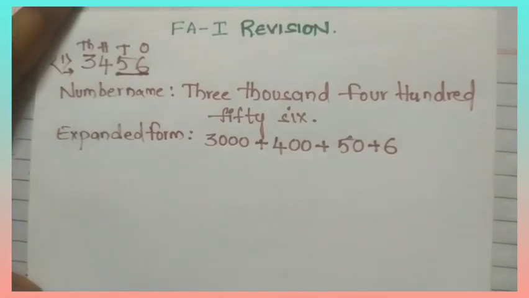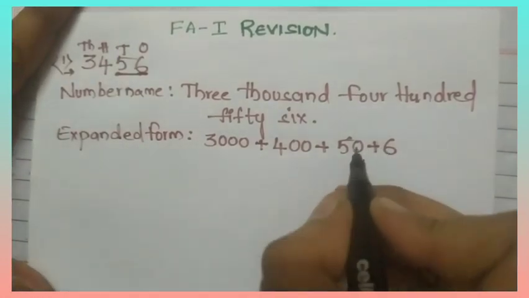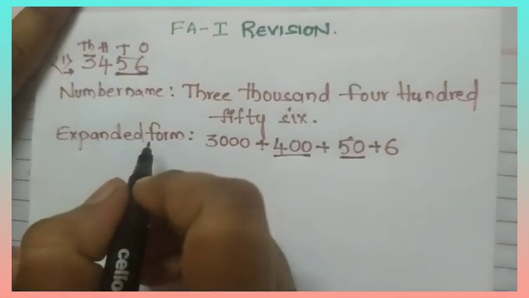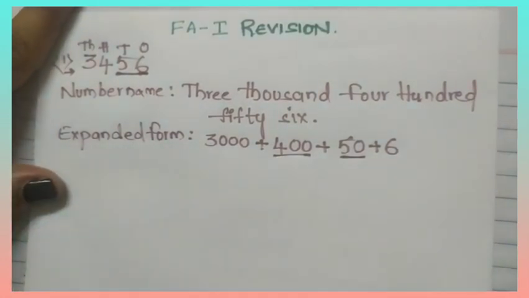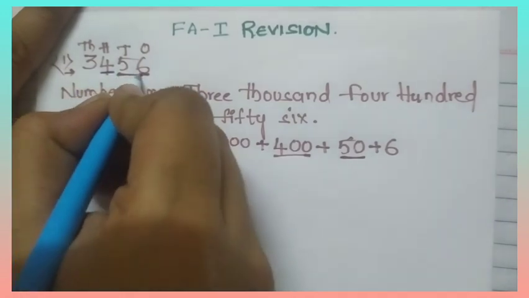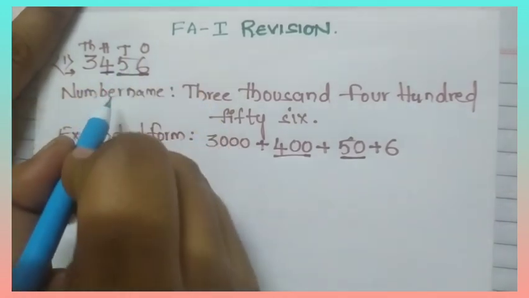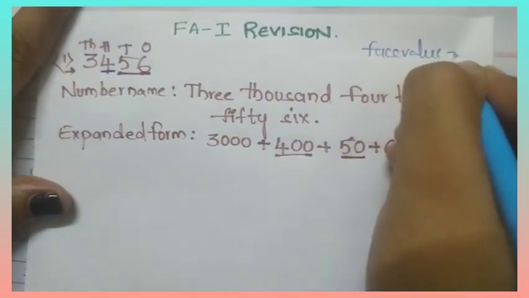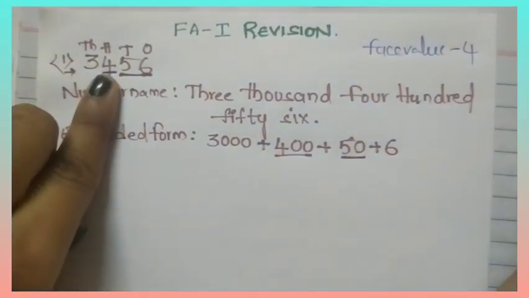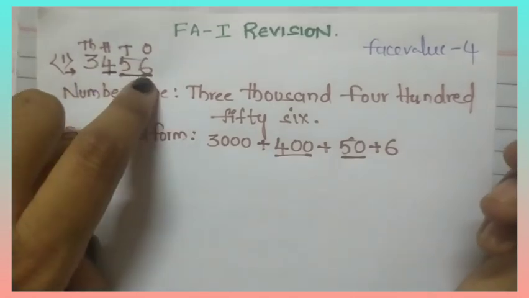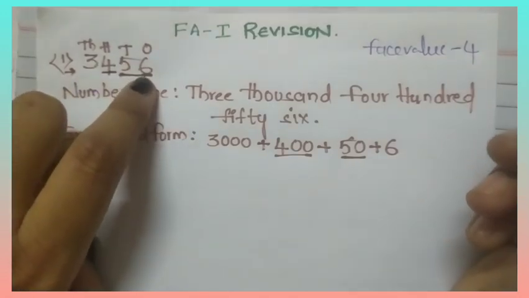These are the place values of that particular number. Okay. Now, face value. Place value means we will take place. Face value means the number itself. For example, the face value of 4 in 3456 means we will get 4 only. Same number. Face value of 3 is 3 only. Face value of 5 is 5 only. Face value of 6 is 6 only.